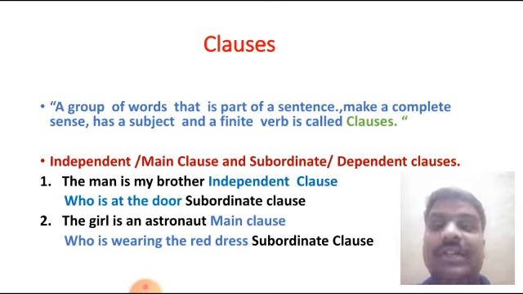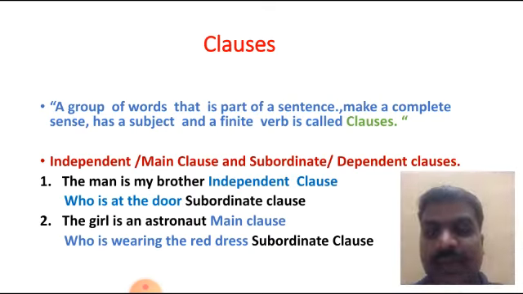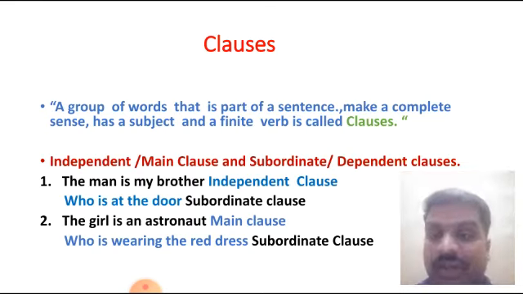We may also call it a dependent clause. And "the man is my brother" is called an independent clause, also called the main clause. So friends, what is meant by dependent clause and independent clause? I am telling you the definition. The clause that stands on its own as a sentence is called the main clause.